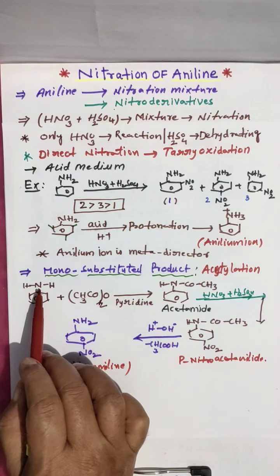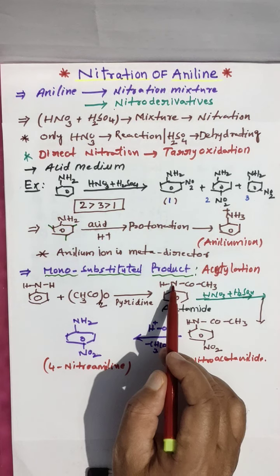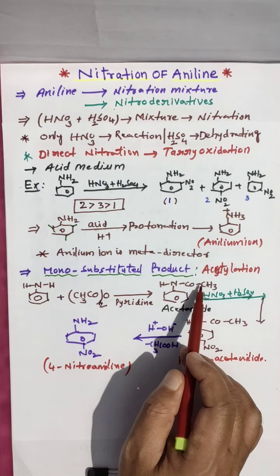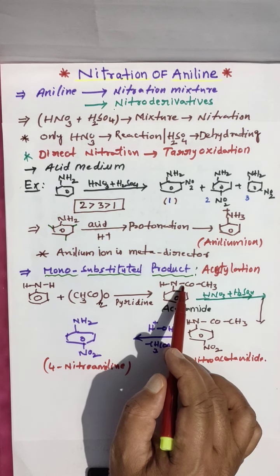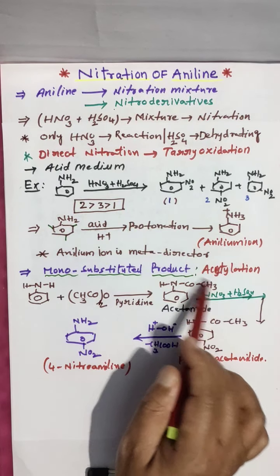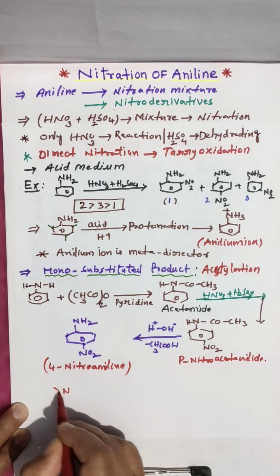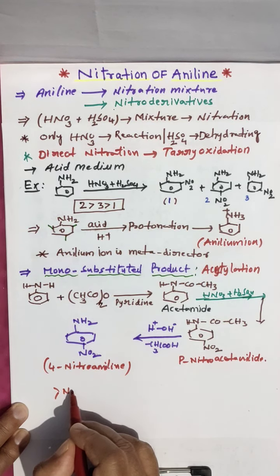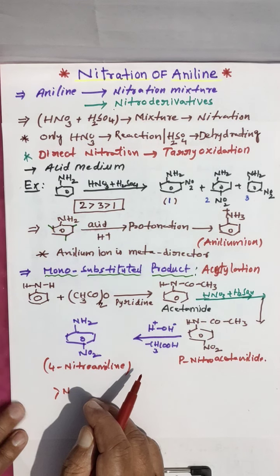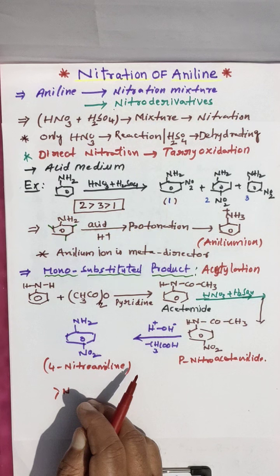So NH2 is a powerful ortho-para activating group. But here the NHCO group also has ring activating capacity. But when compared, it is less because it is in resonance. I will show that also here, how it goes in resonance. I am taking the NH group. How it goes in resonance, I showed already in the bromination reaction, and I will show it to you.